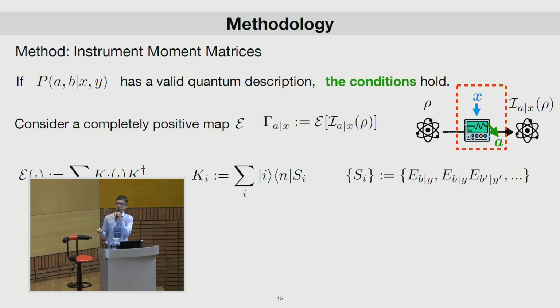And because E is a completely positive map, it can be written in Kraus operator form. And the K, we can define this way: it maps from the space of N to the space of I. And S here is some of Bob's measurements and their products.